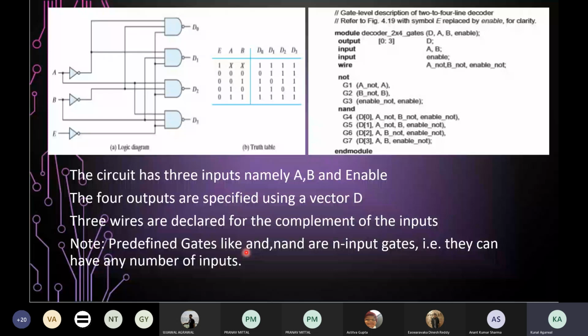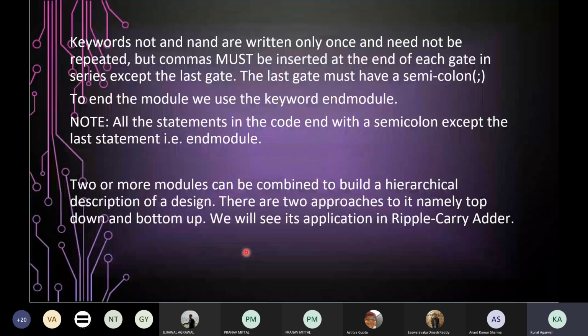So the keywords not and NAND are written only once and need not be repeated. But yes, commas must be inserted at the end of each gate in series except the last one. The last gate must have a semicolon. To end a module, we will be using the keyword endmodule.